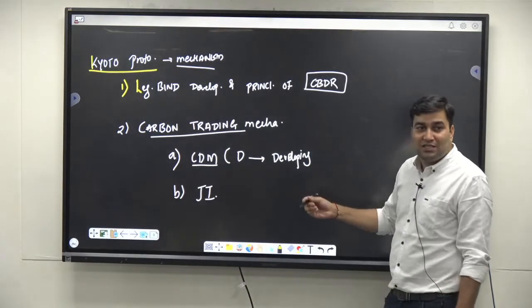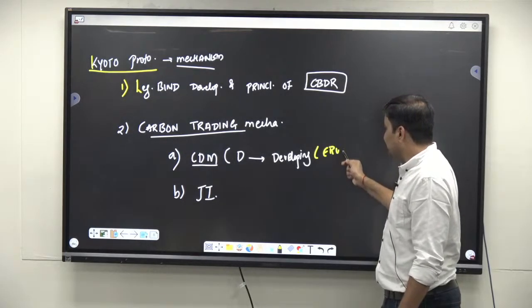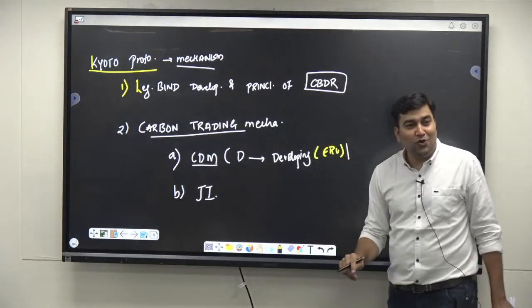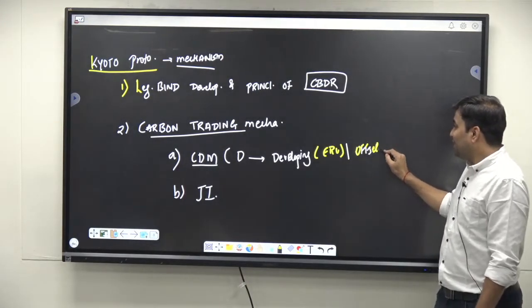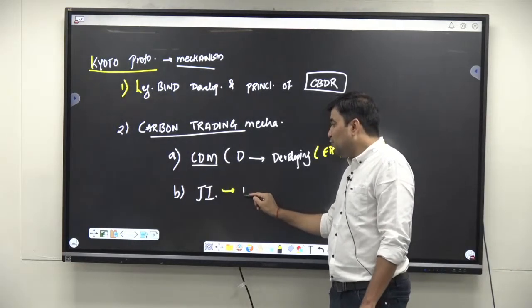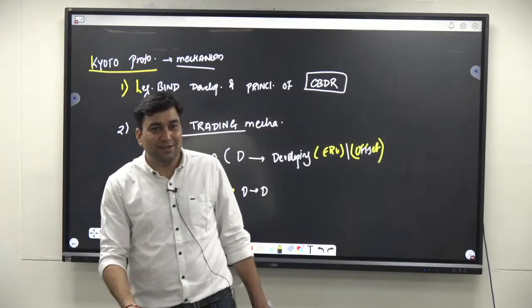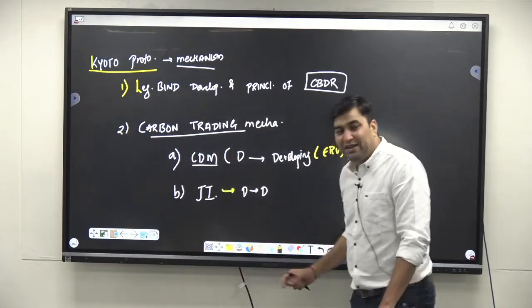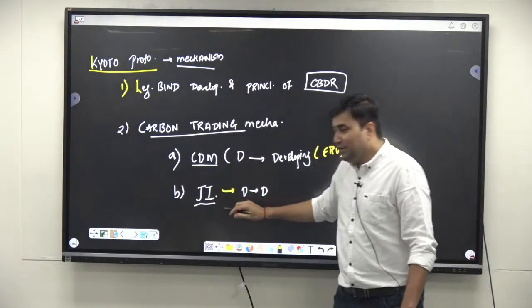Thus they would earn something called emission reduction units. इसको बोलते हैं हम लोग offset trading, carbon offset trading. Getting the point? Similarly, when the same thing is done by a developed country in another developed country, that is by an Annex A country into an Annex B country, where the Annex B country is a subgroup of the developed countries, then that is called joint implementation.